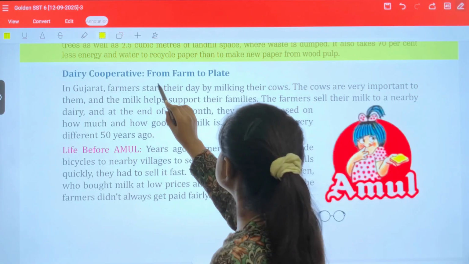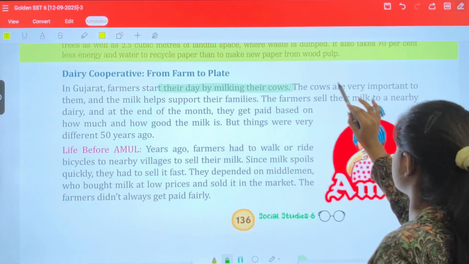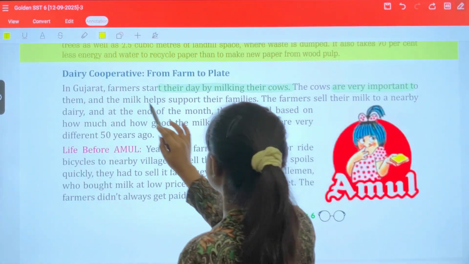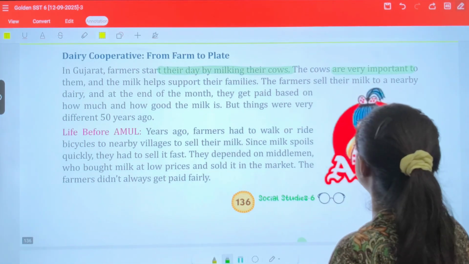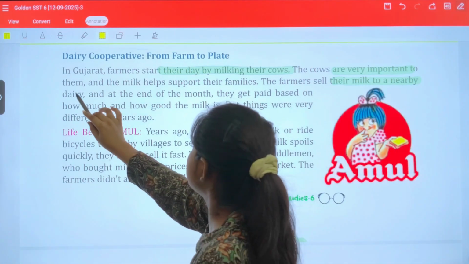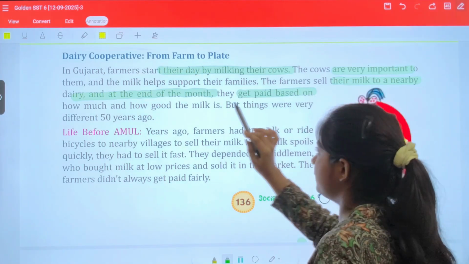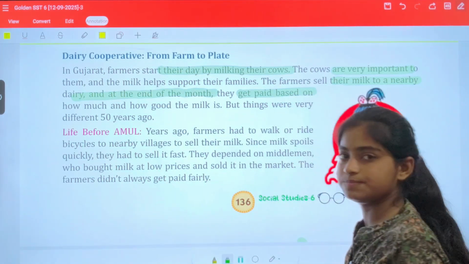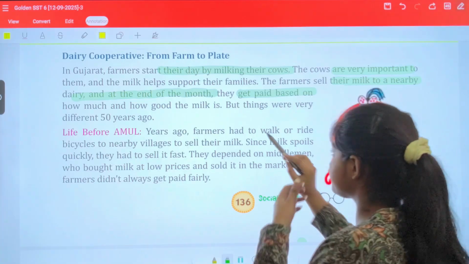Now, dairy cooperatives from farm to plate. In Gujarat, farmers start their day milking their cows. The cows are very important to them and the milk helps support their families. These farmers sell their milk to a nearby dairy and at the end of the month they get paid based on how much milk and how good the milk is. Clear? So this is how they are earning.